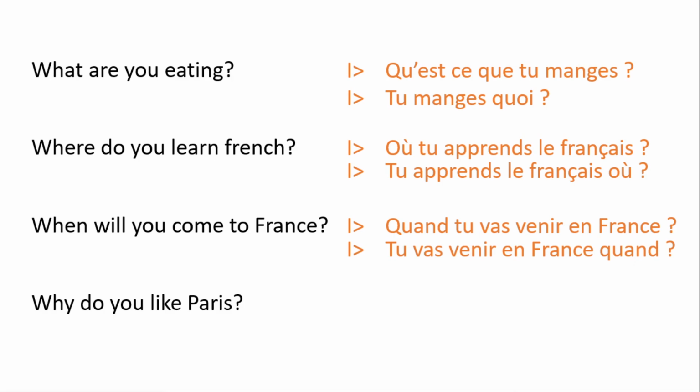And the last one. Why is pourquoi. So pourquoi, we can't put it at the end. So pourquoi tu aimes Paris? Only at the beginning of the sentence.